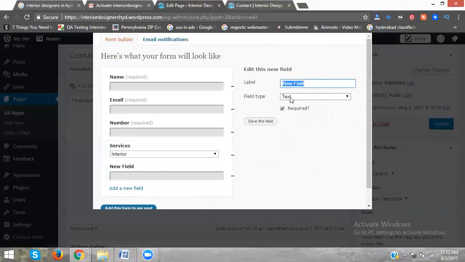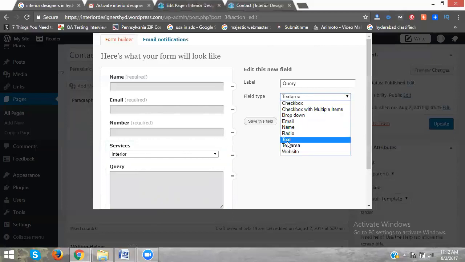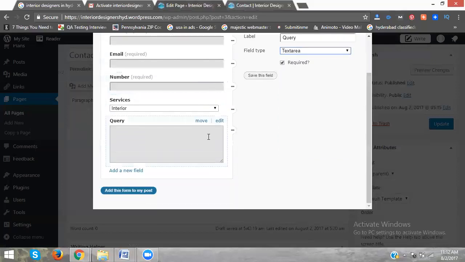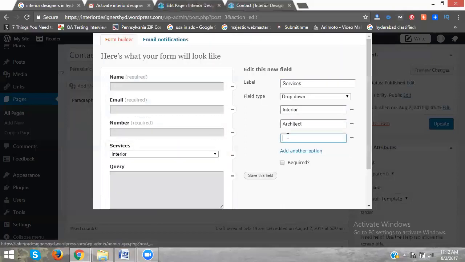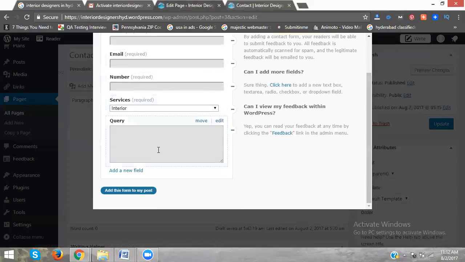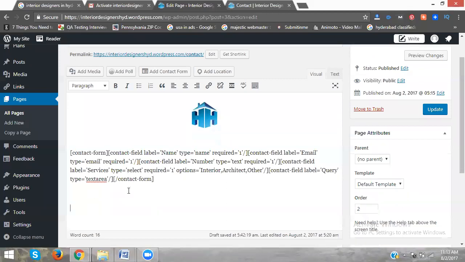Next, query. It will be called text area. Here, two things are there. Text area will be called only for related titles. Only for text area, it will give the about information. In the previous one, they were asking for only two things. Here, suppose you are editing this one, it will be other also. For other also it is required. Without this field, we can't go to the submit option. Okay, it's done. After that, view the contact details.